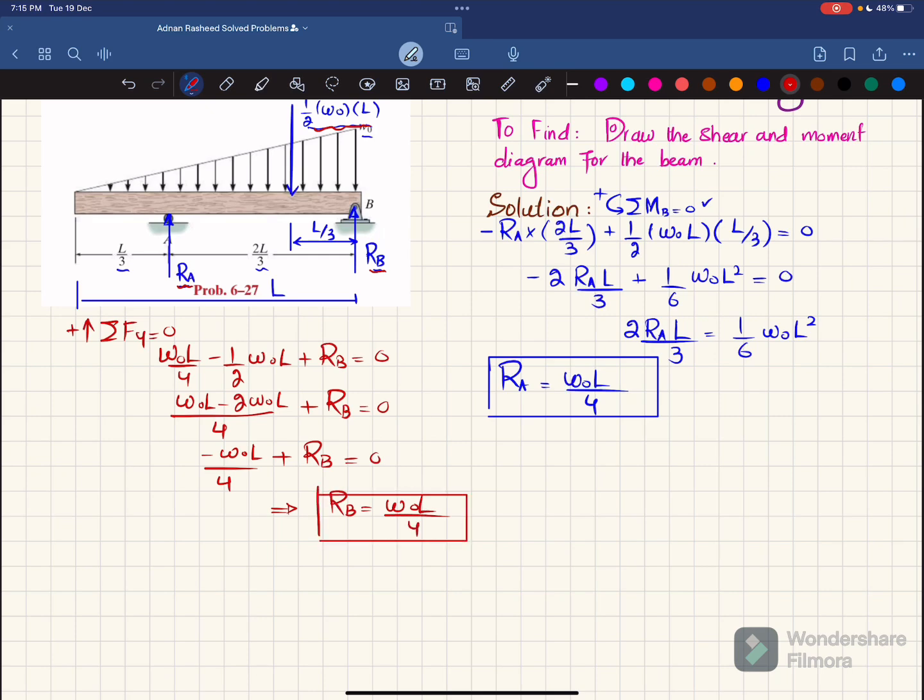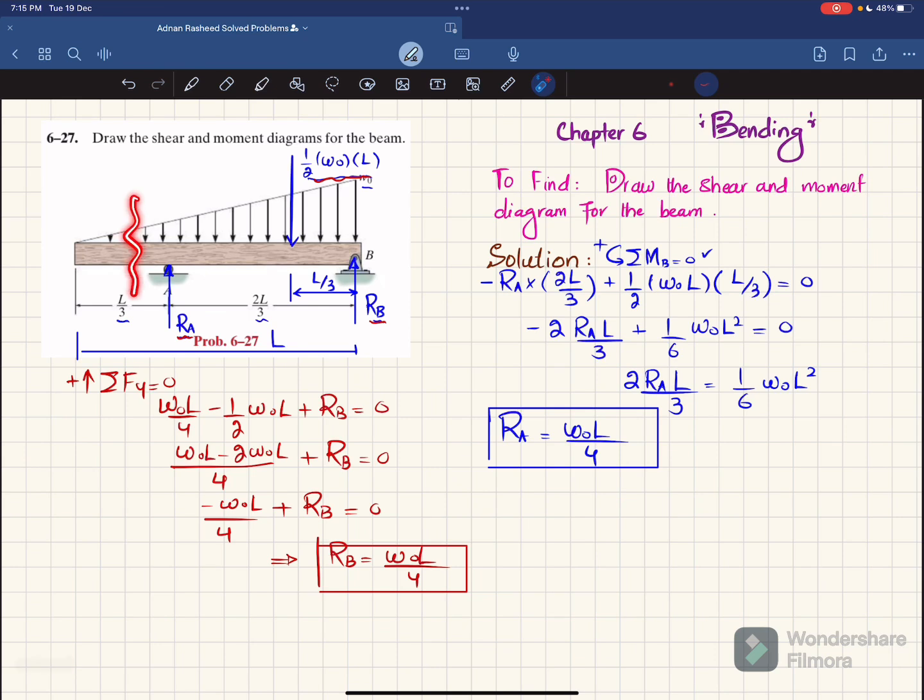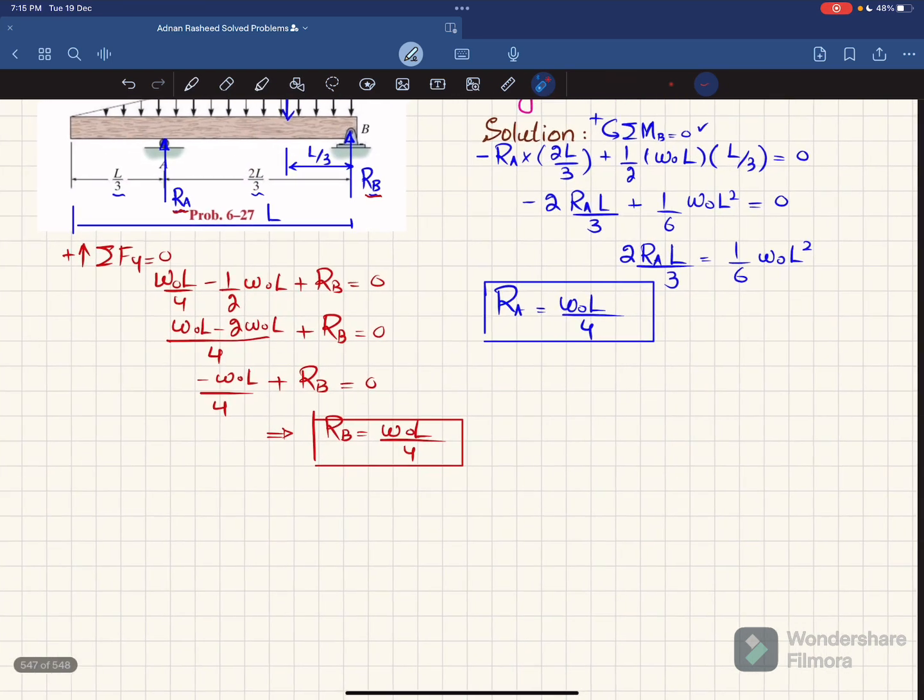So what we are going to do is that we will cut the beam at this and at this section, that this is section AA and this is section BB, and we will find the equation of shear and moment as a function of x. Clear? And then we will put the value of x to find the shear and moment, and then draw the shear force and bending moment diagram.